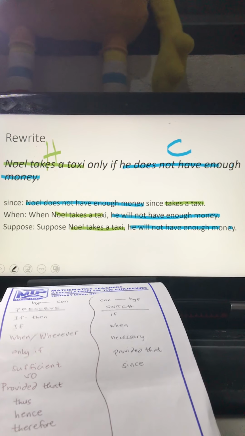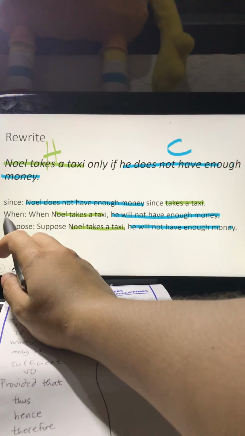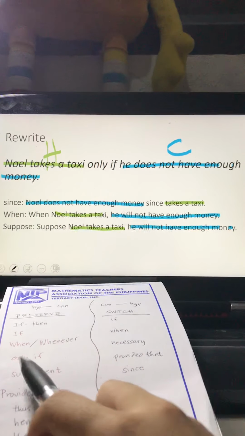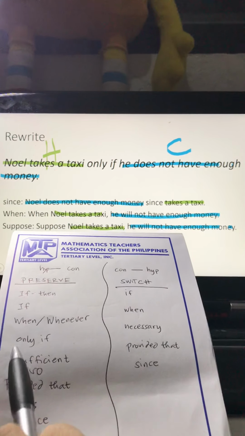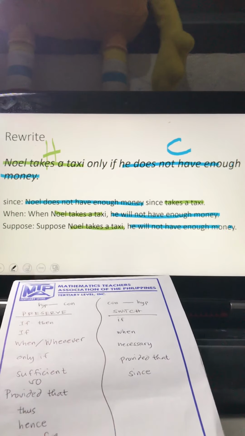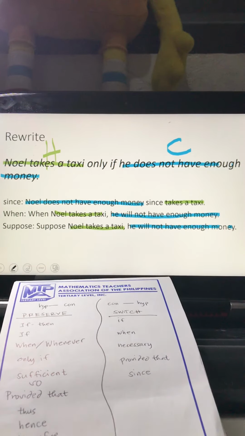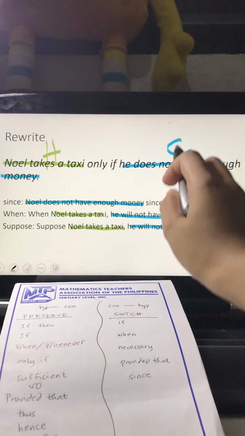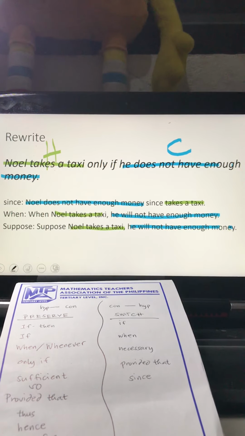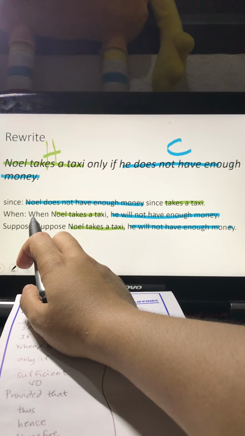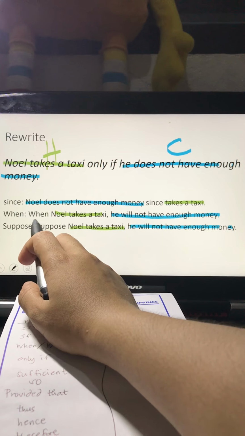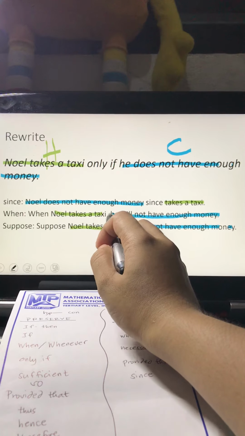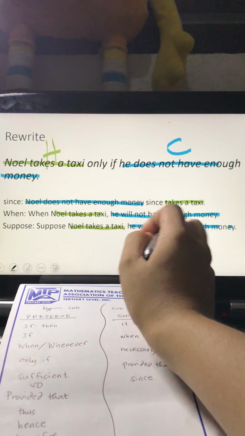Next would be when. And our W there is uppercase, so that means at the start of the statement, and that's under preserve. It means when hypothesis, comma, conclusion. So let's check. When hypothesis, green, comma, conclusion, blue. As discussed in my previous video, whenever you start with a signal word in a conditional statement, do not forget to use a comma, because right after the comma would be the conclusion.